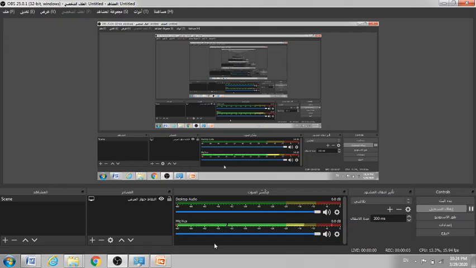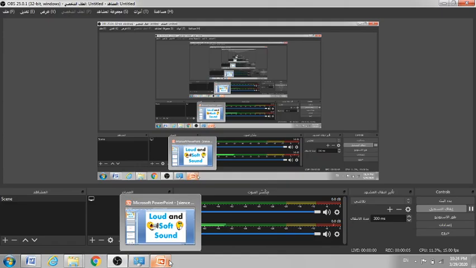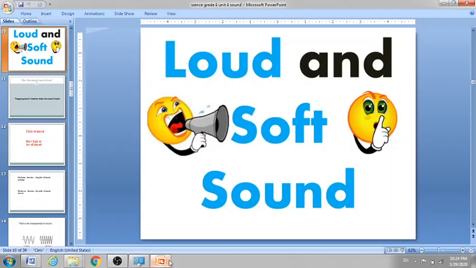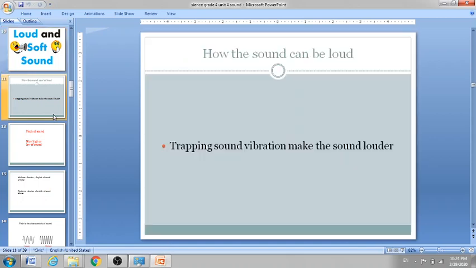Loud and soft of sound. What's the meaning of loud and soft of sound? Trapping sound vibration makes the sound louder. By this way, the sound becomes loud.